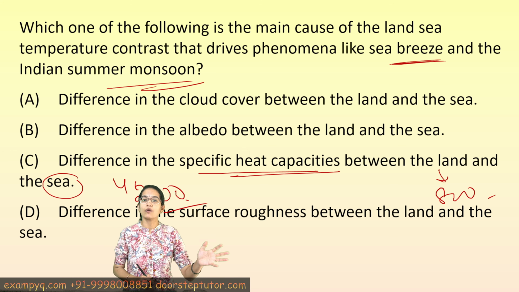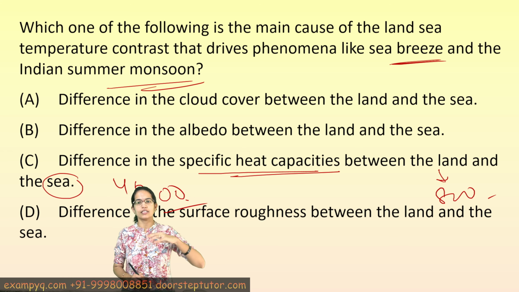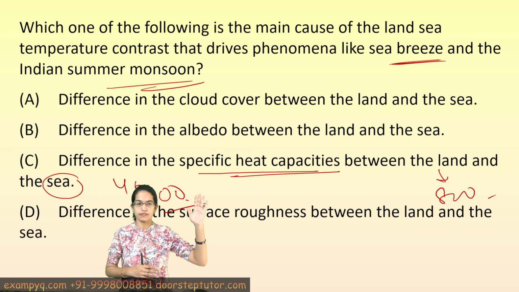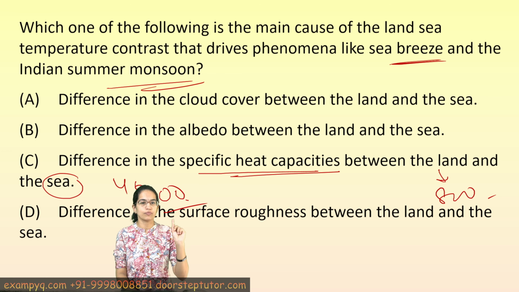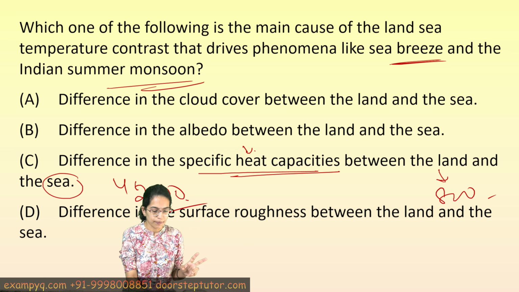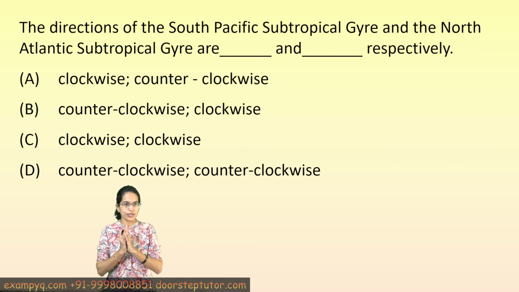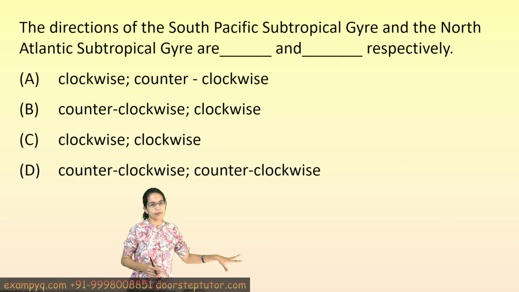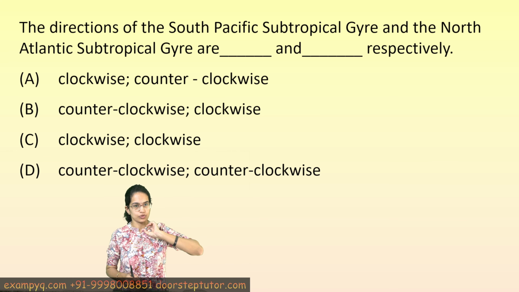So large amount of solar input energy creates the temperature differential, and this is responsible for phenomena like sea breeze and the summer monsoons, solely attributed to the specific heat capacity difference between the land and the water. The next is again a very interesting question, the South Pacific subtropical gyre and the North Atlantic subtropical gyre.